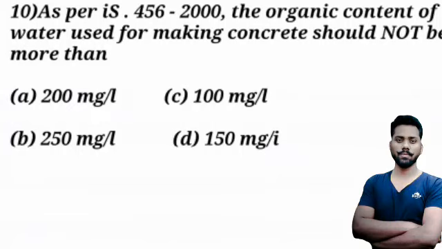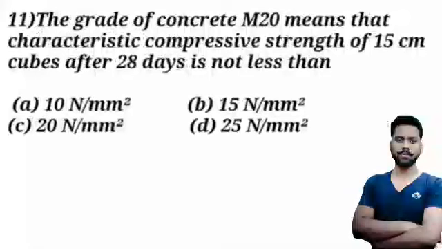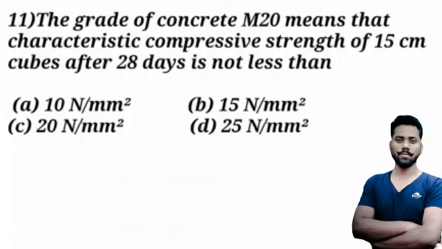Move on to the 11th question. The grade of concrete M20 means that the characteristic compressive strength of 15 cm cube after 28 days is not less than. A, B, C, D are answers, and you have to choose one correct answer, and A is the answer, 10 Newton per mm square.